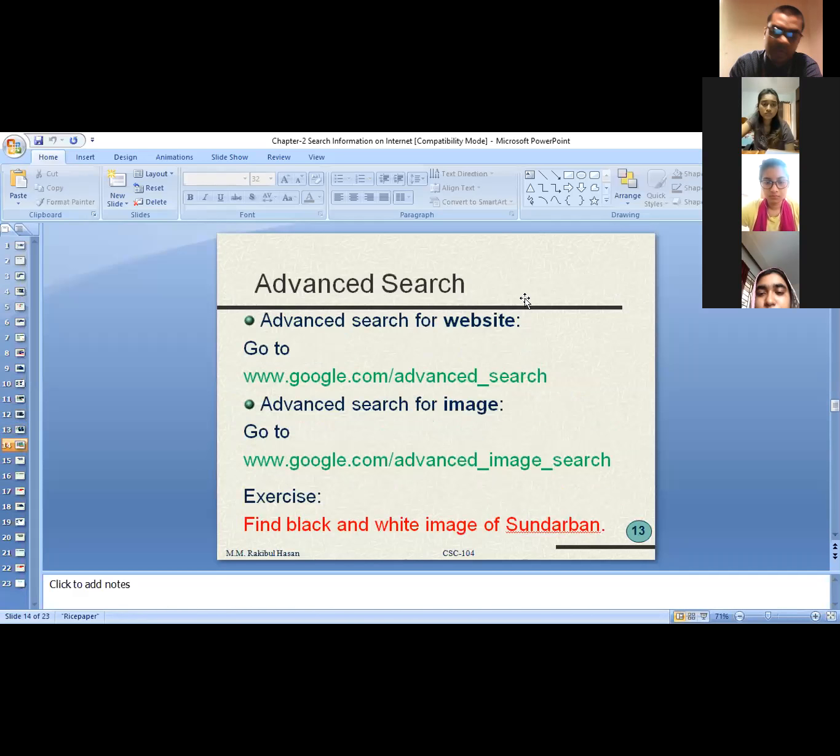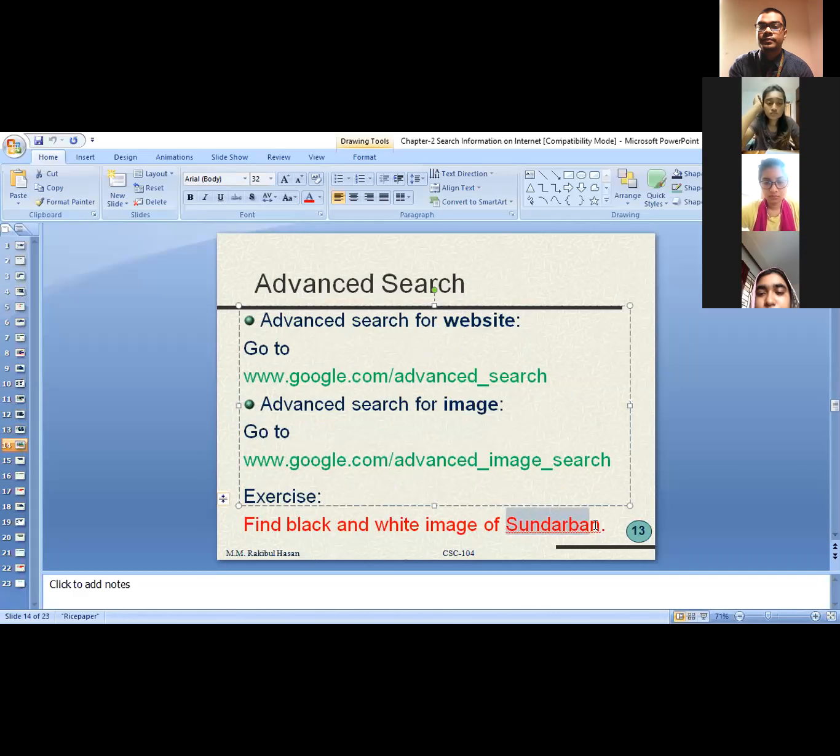Then some advanced search. This one is important. Advanced search. How we can do advanced search through Google. We are not that much familiar with this advanced search. Okay, let me show you how we can do advanced search.